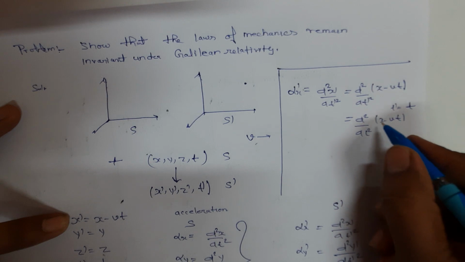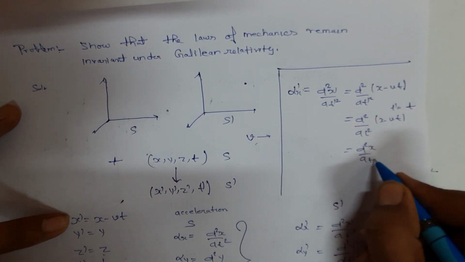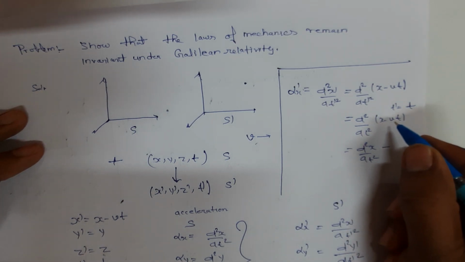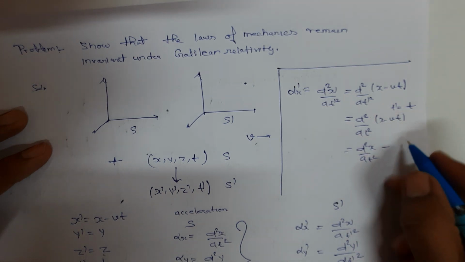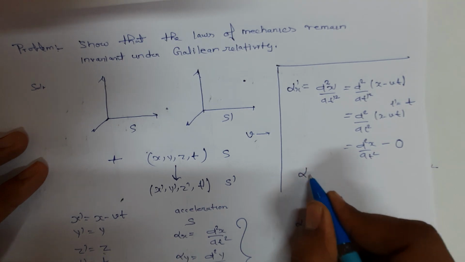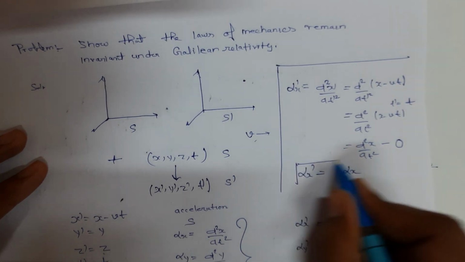If you differentiate twice, you will get d2x by dt square, minus v, which is a constant for Galilean transformations, so it vanishes. So we can write alpha x dash is equal to alpha x.